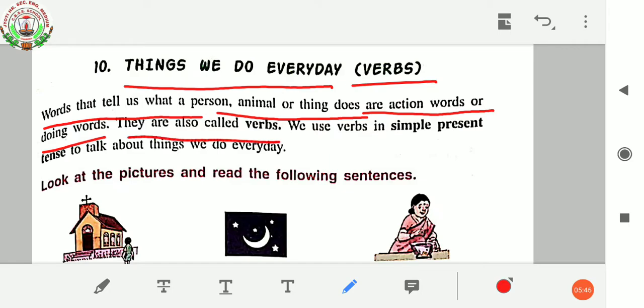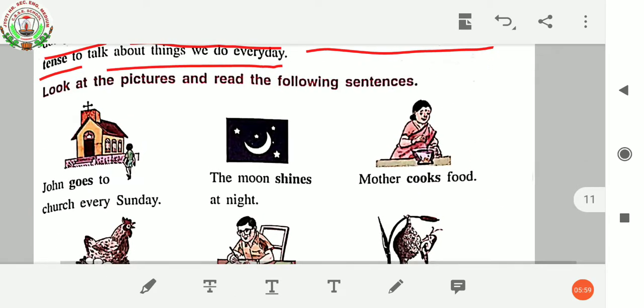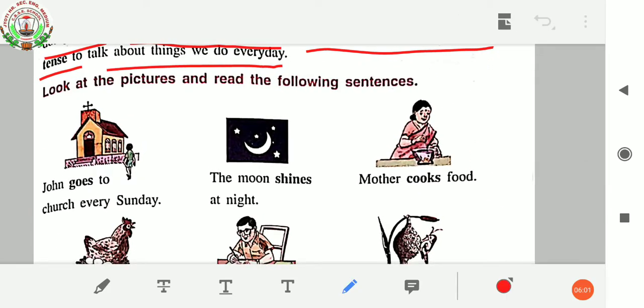They are also called verbs. We use verbs in simple present tense to talk about things we do every day. Let us see some more examples over here. It is written, look at the pictures and read the following sentences. The first one is, John goes to church every Sunday. Here, goes is an action word, so it's a verb.